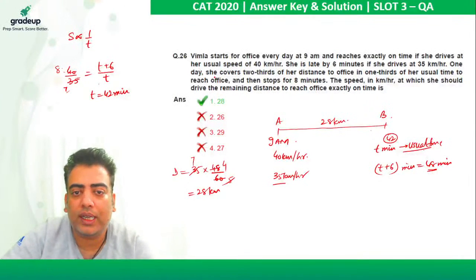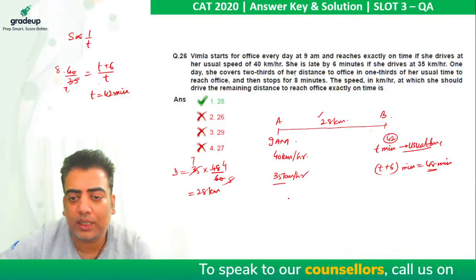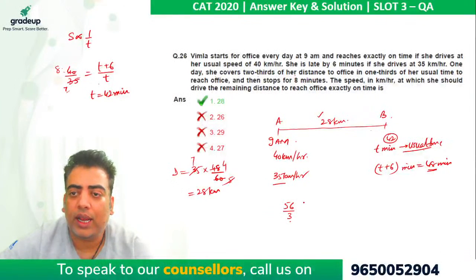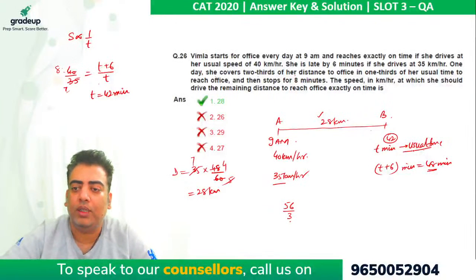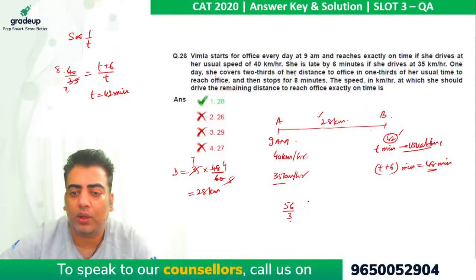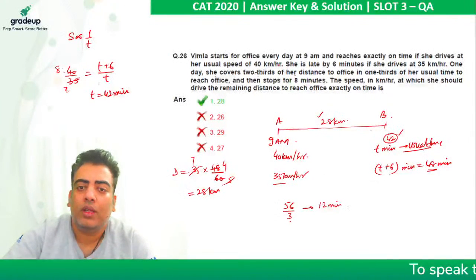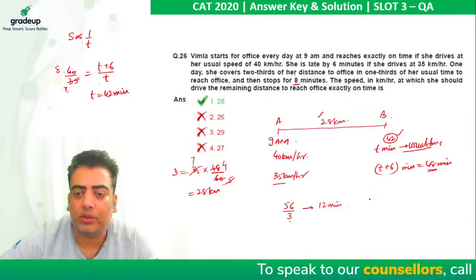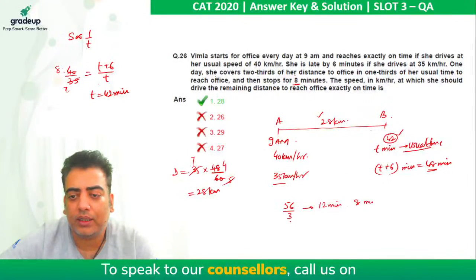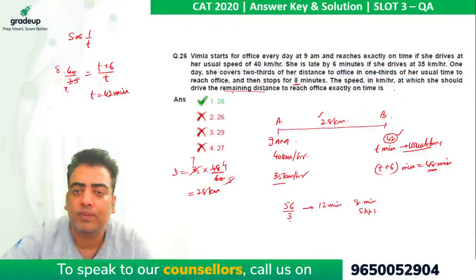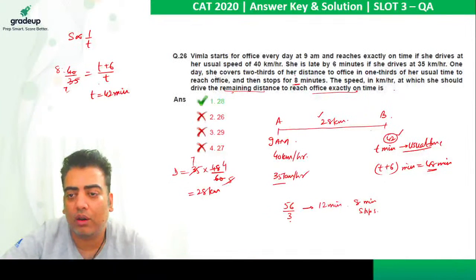Now it says one day she covers 2/3 of her distance to office. So 2/3 of the distance will be 56 by 3, right? In 1/3 of her usual time. So 1/3 of 42 comes out to be 12 minutes. And then she stops for 8 minutes. The question is the speed in kilometer per hour at which she should drive the remaining distance to reach office exactly on time.